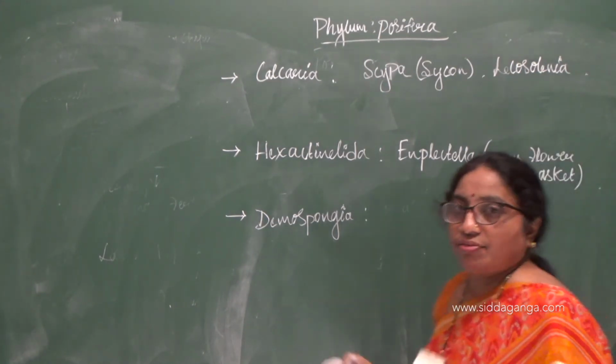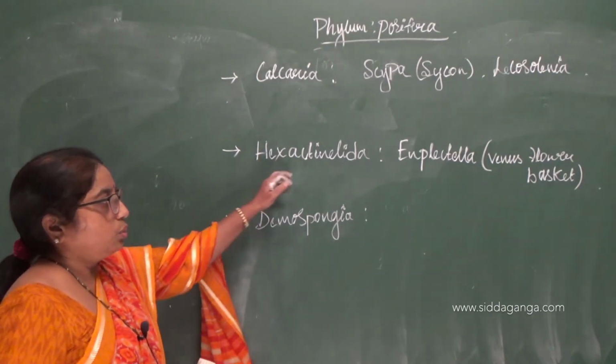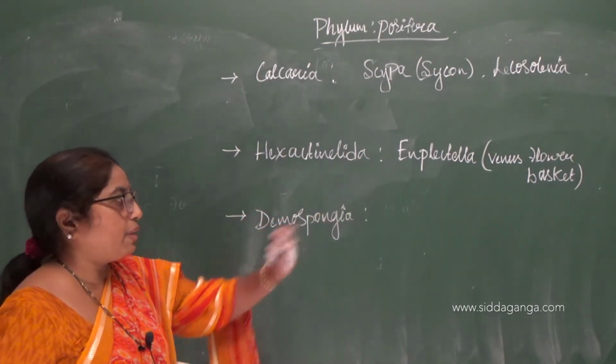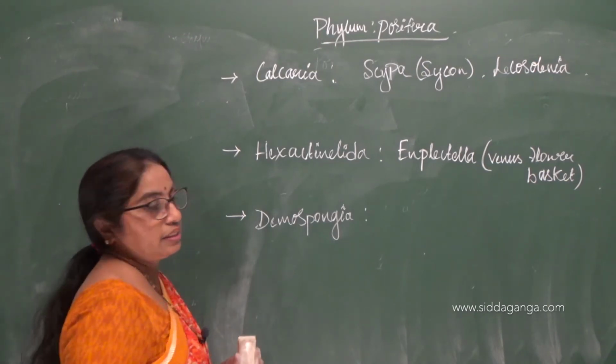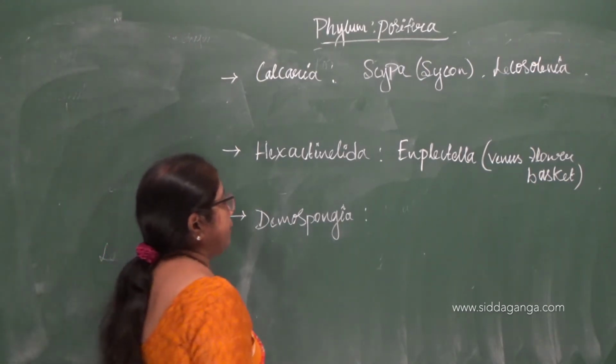It looks like a flower basket or a flower vase, hence the name Venus flower basket. The common name for Euplectella is Venus flower basket.